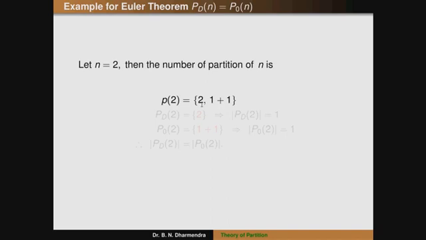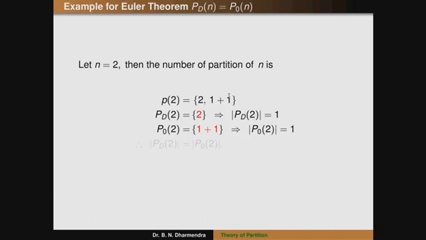So therefore, the number of partitions of n with distinct terms, that is P_d(2), is equal to only 2. So therefore the cardinality of P_d(2) is 1. Similarly, the next one is the number of partitions of n into odd parts, that is P_o(2). That is only one term, 1 plus 1. So therefore the cardinality of P_o(2) is equal to 1.